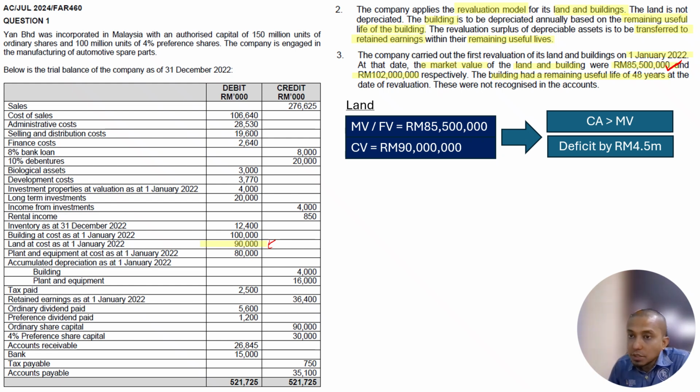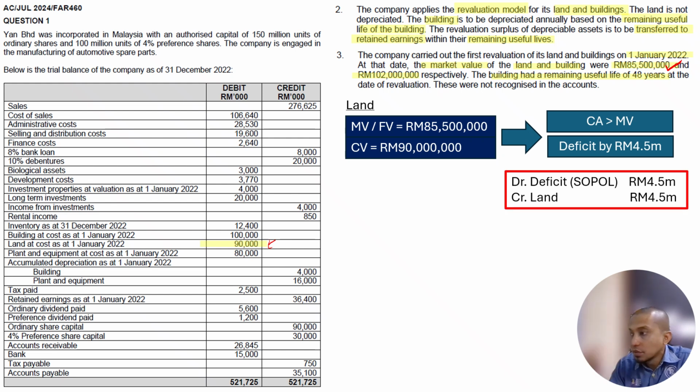So how do we record this 4.5 million? Because it is a decrease, the land cost line is going to be decreased on the credit side. So we credit land and debit the revaluation deficit, 4.5 million and 4.5 million. Right, so that's it for land.